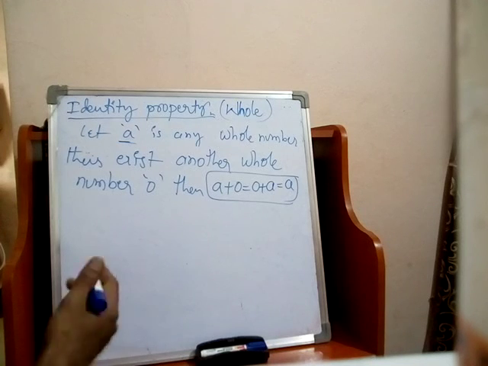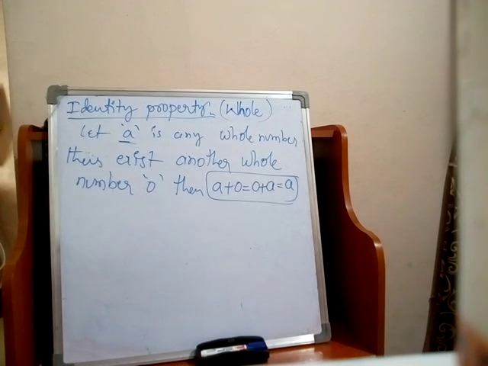So that is the identity property, under addition only.